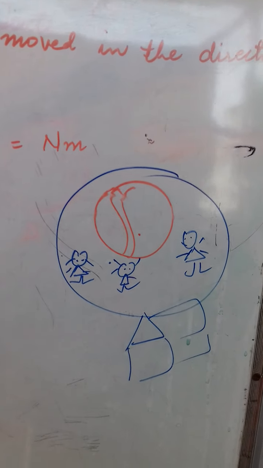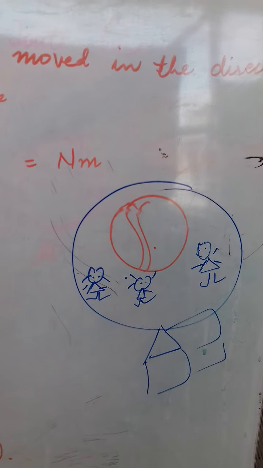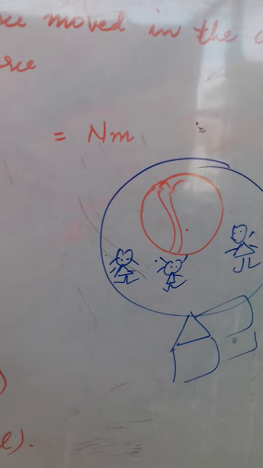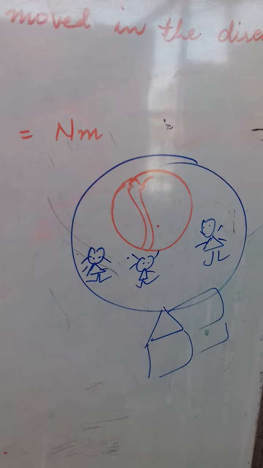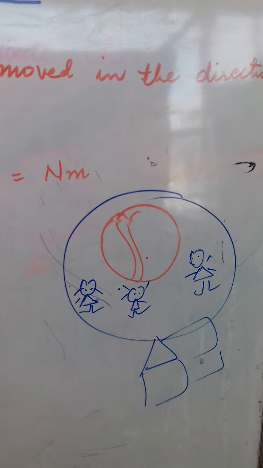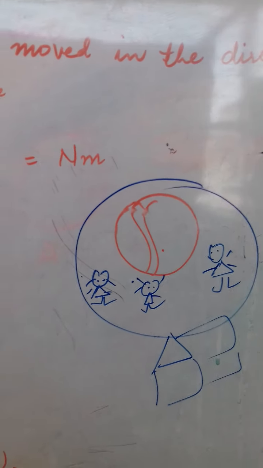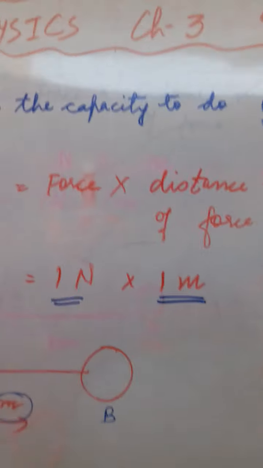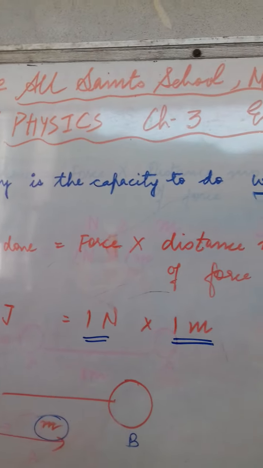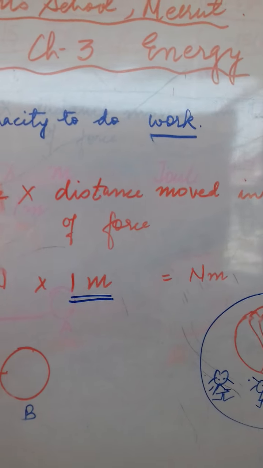Because while you were playing, your amount of energy decreased. Because you spent your energy while you were playing. So what was this energy? This energy is that capacity with which you were playing. Okay, so we can say that energy is the capacity to do work.